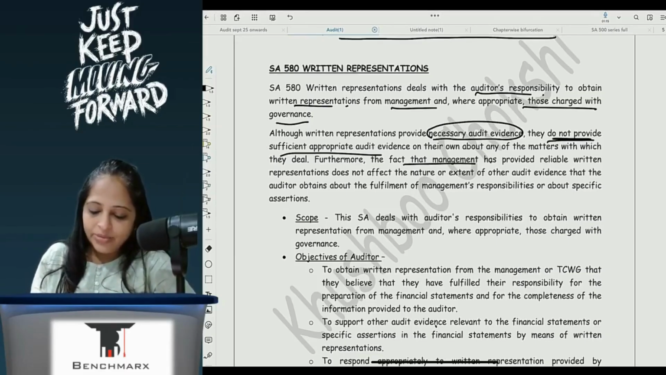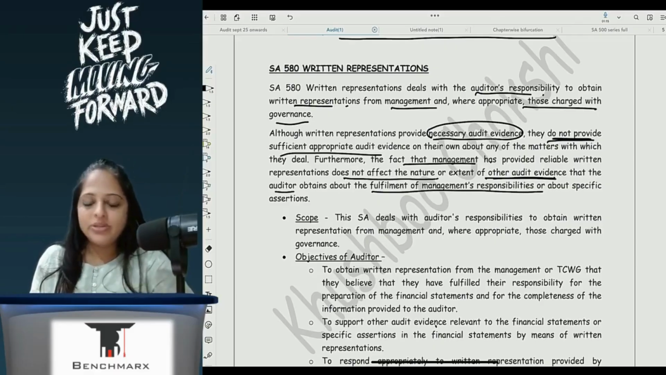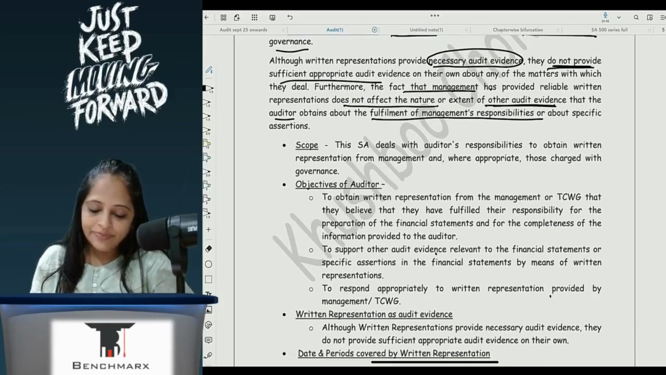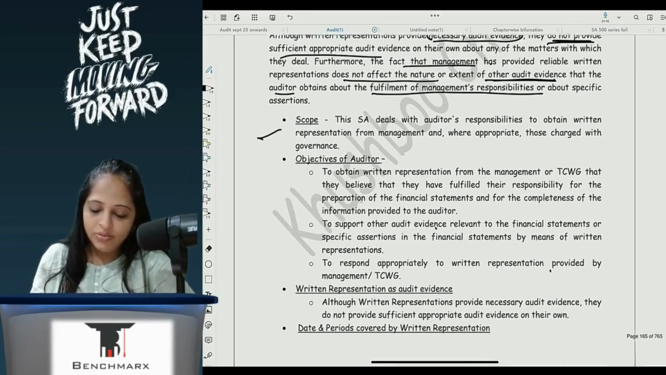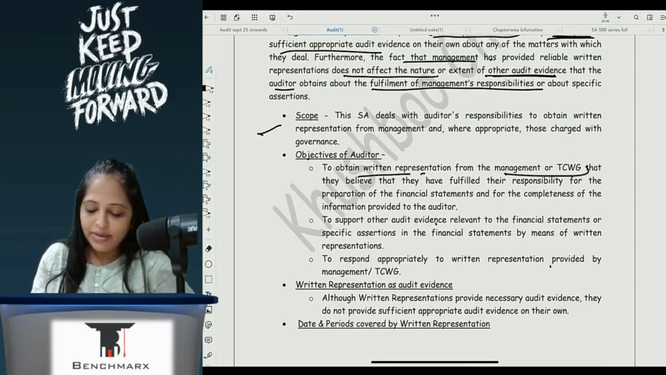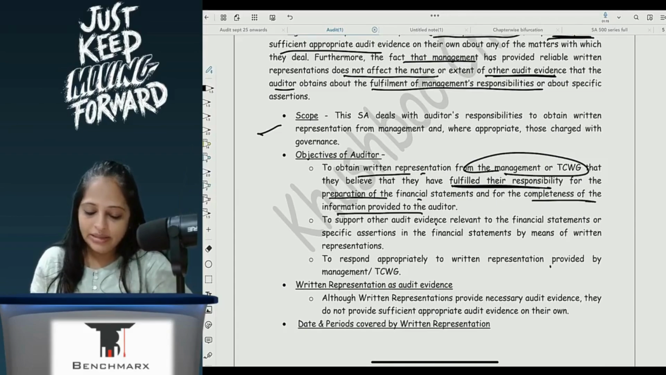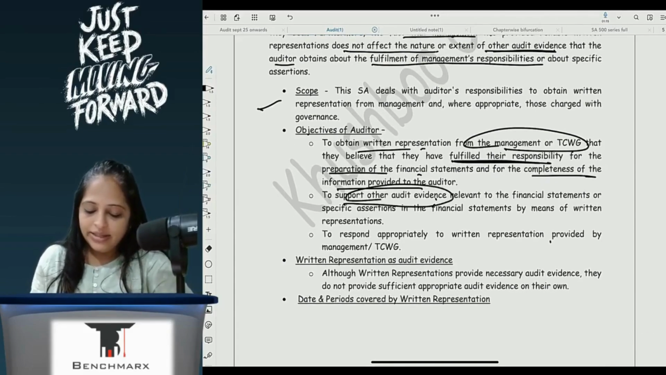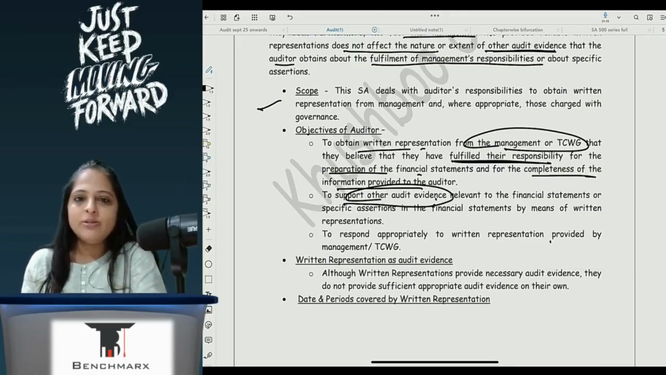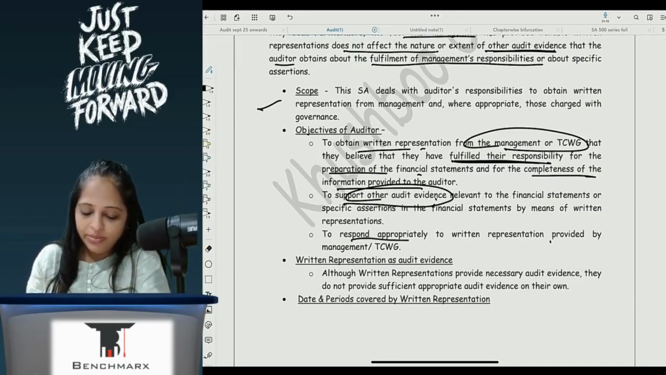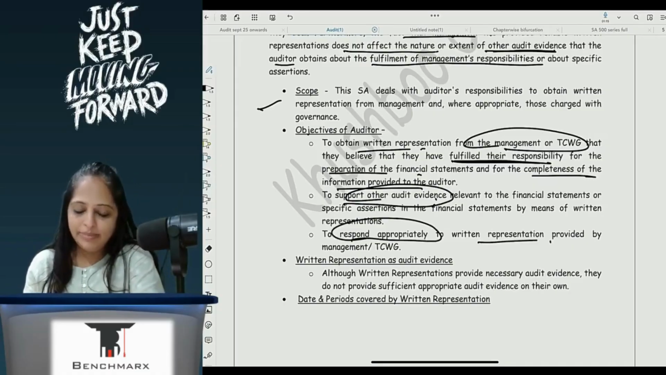Furthermore, the fact that management has provided reliable written representation does not affect the nature or extent of other audit evidence that the auditor obtains about the fulfillment of management responsibility or specific assertions. The scope is the same. The objective is to obtain written representation from management or TCWG that they fulfilled their responsibility for preparation of FS and completeness of information provided, to support other audit evidence relating to FS by means of written representation, and to respond appropriately to written representation by management.